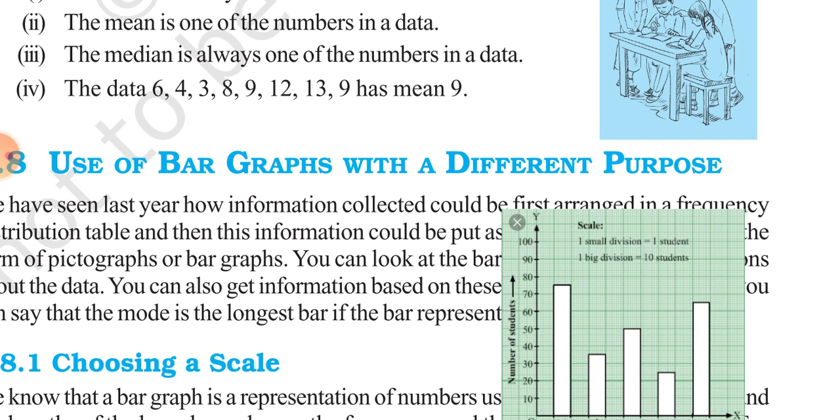Students, we have started with the chapter Data Handling, chapter number 3 of your book. In this chapter, till now we have studied about the mean, median, and mode. Mean is the average value of the given data. Mode is the most frequently occurring value, means the value which occurs for the most of the time. It is called the mode, and median is called the middle value of the given data.